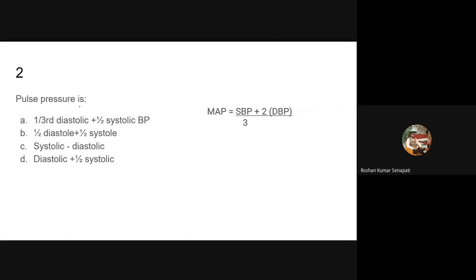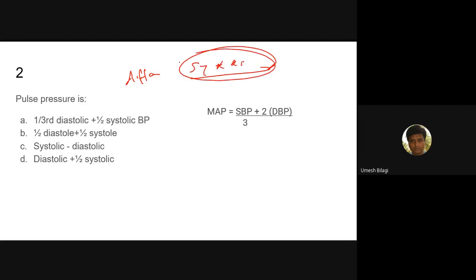Second question, what is the pulse pressure? This is a very simple question. I expect you to answer this. What is the pulse pressure? Pulse pressure is the difference between systole and diastole. That is the gap. So pulse pressure is wide in where? Aortic regurgitation. Classic question.